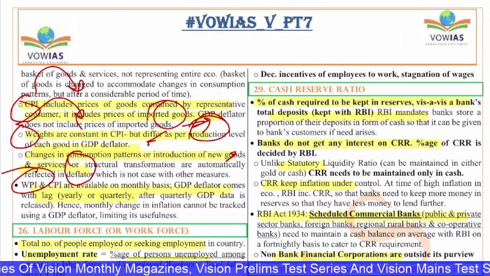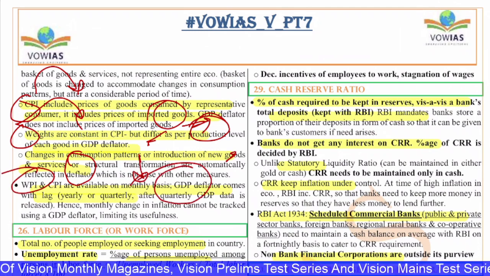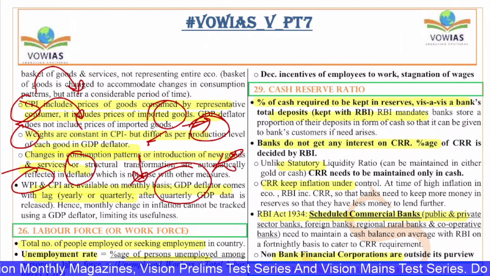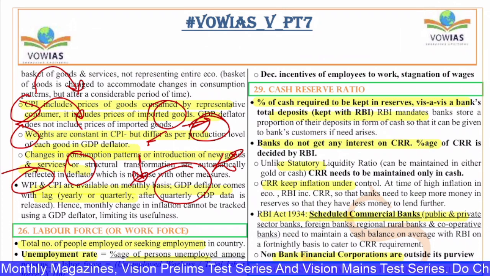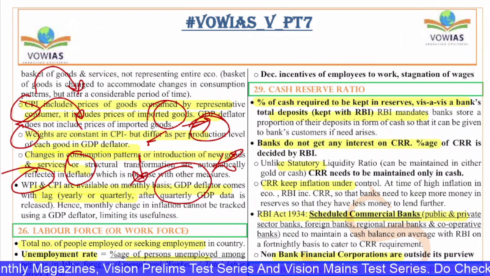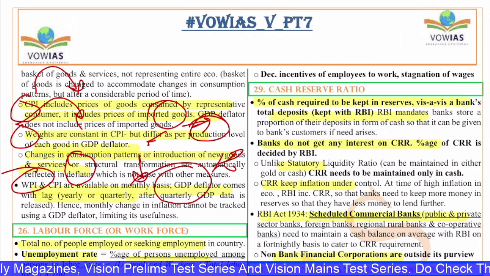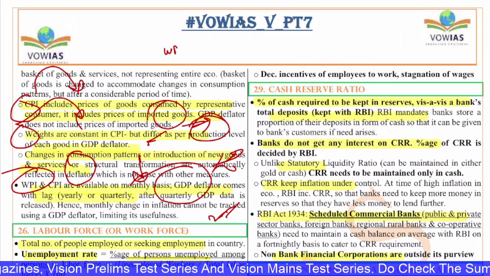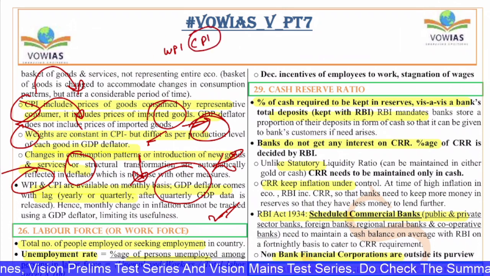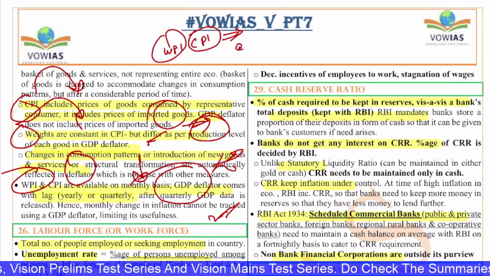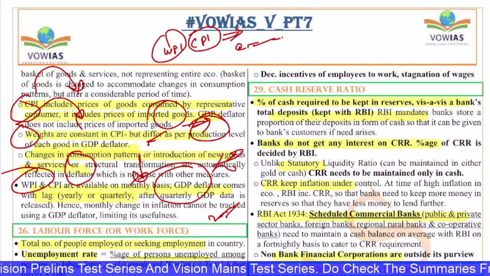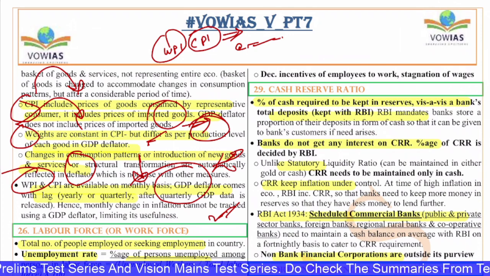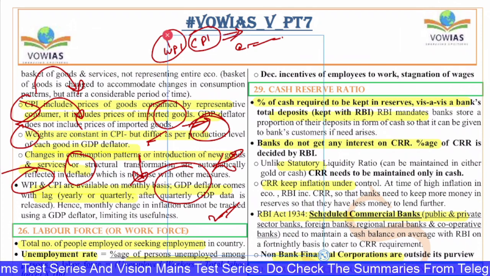WPI and CPI are measured on a monthly basis, whereas GDP deflator comes with a lag of a year or quarterly. Generally, quarterly GDP estimates are given, and during that time we will get the GDP deflator also. So that is the reason the GDP deflator is not of much use, because WPI and CPI we get every month. As they are more frequent, they help in understanding the economy in real time. But the GDP deflator comes once in a quarter, so it's difficult to get a clear picture of the economy, right? So these are the questions for the day, guys.